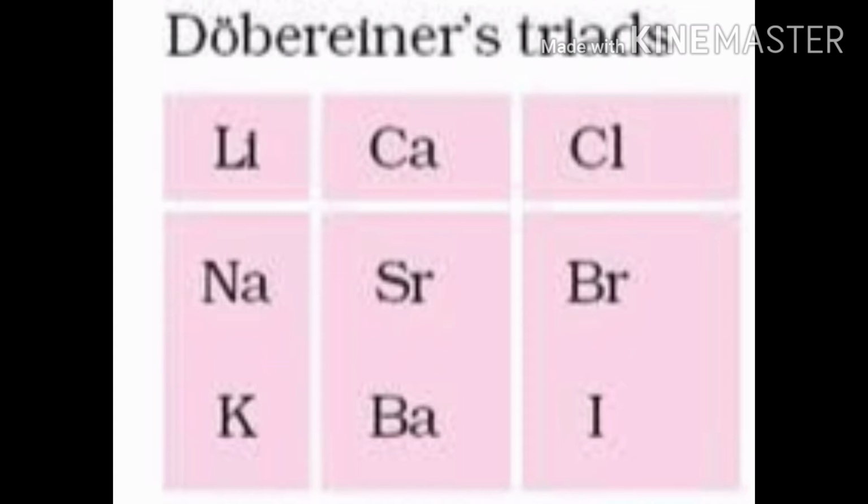Dobereiner could identify only 3 triads from the elements known at that time. These are the 3 triads identified by Dobereiner. Hence, this system of classification into triads was not found to be useful.